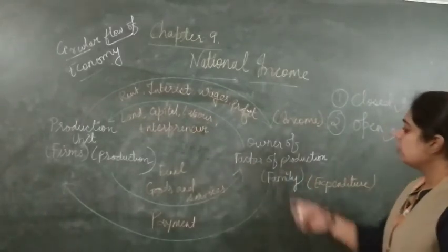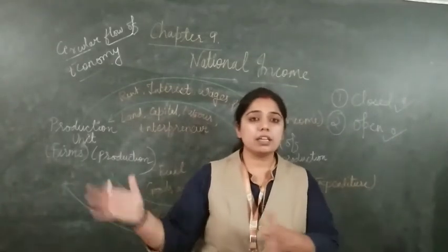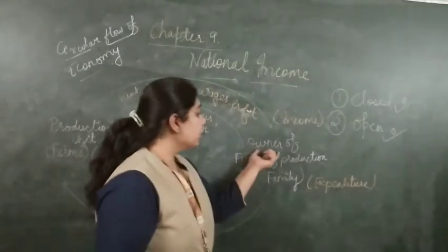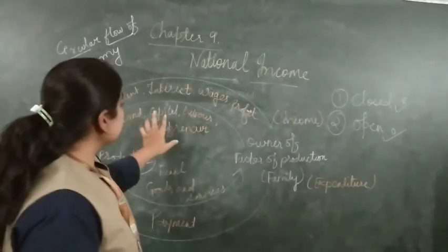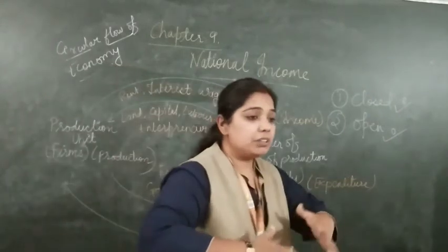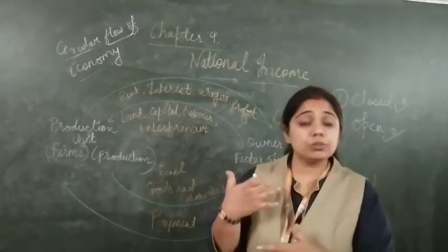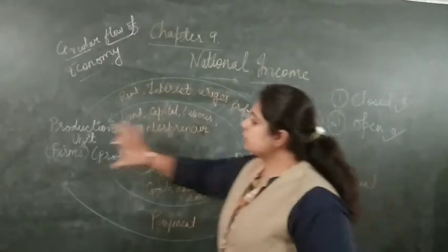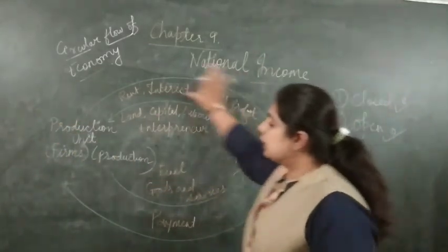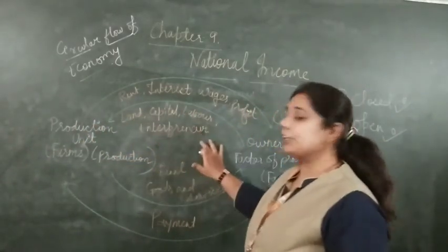So first, the owner of the factors of production, that is the family. It means families, not a single family. Families are the owners, which means they have land, capital, labor and entrepreneurship. They have this, but they don't have a unit to run the firm. So the firm is the production unit. So the family will give land, capital, labor and entrepreneurship to the firms, the production unit.